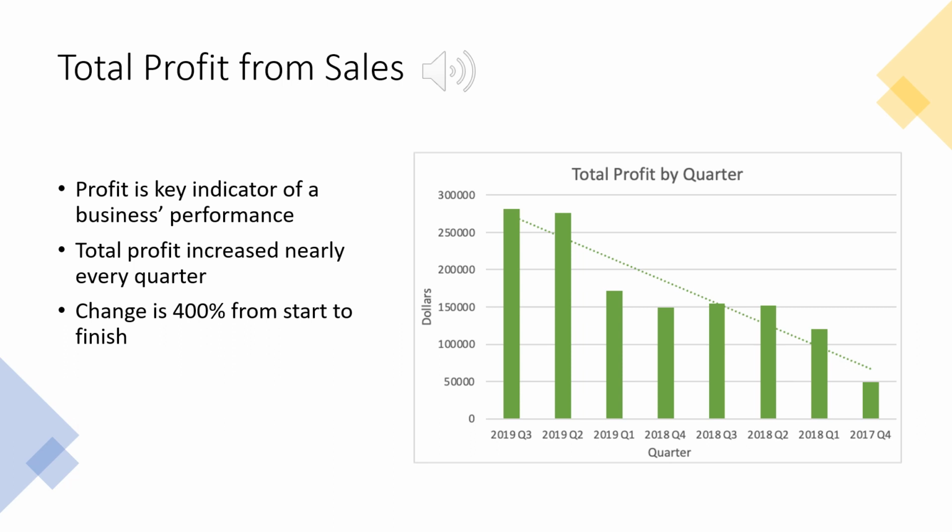So our findings were that based on this visualization, we found that over the past 8 quarters, the total profit has increased nearly every single quarter. The change between quarter 4 of 2017 and quarter 3 of 2019 is an over 400% increase.